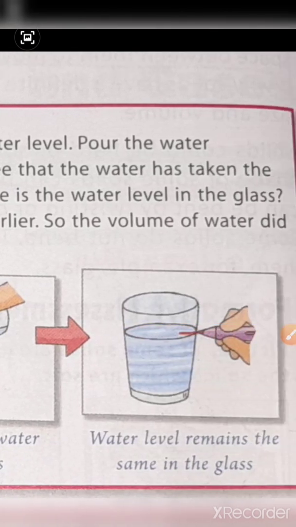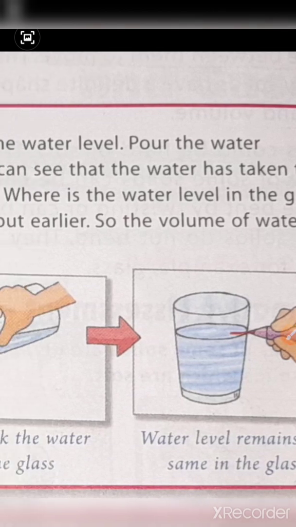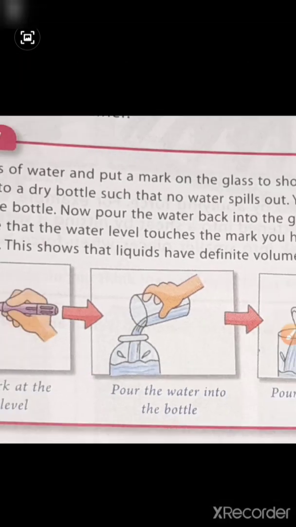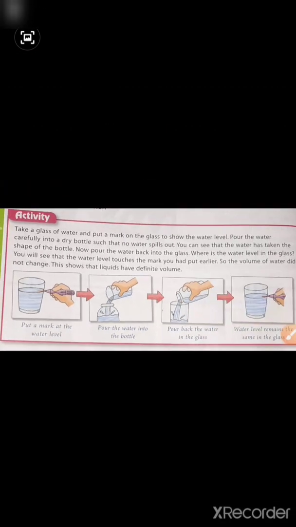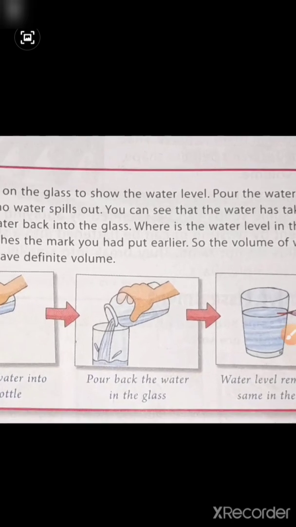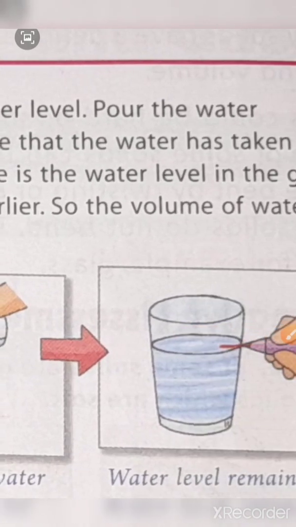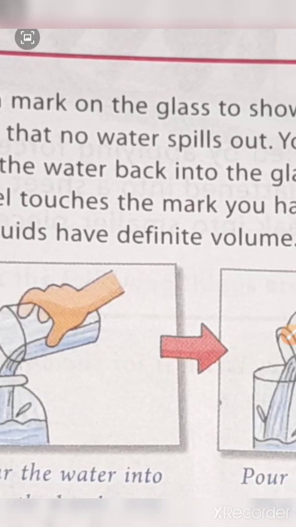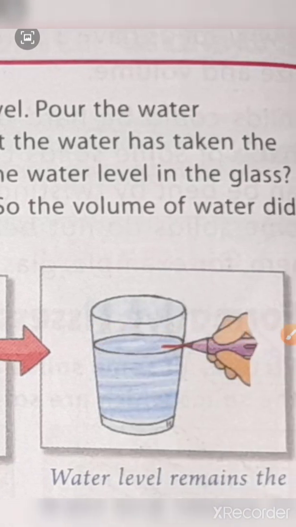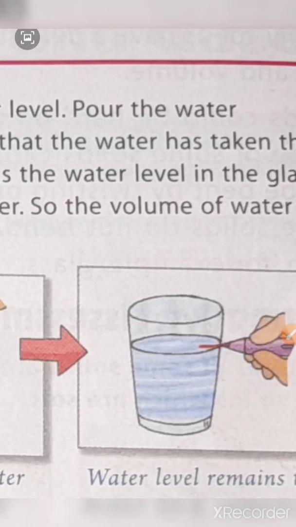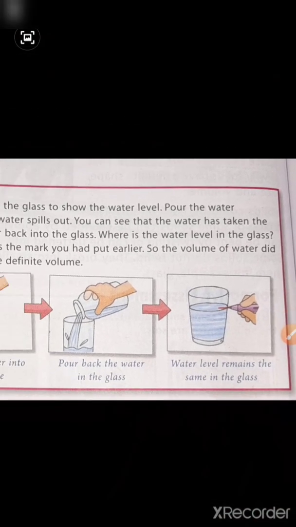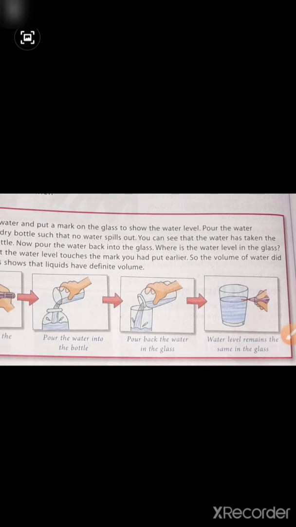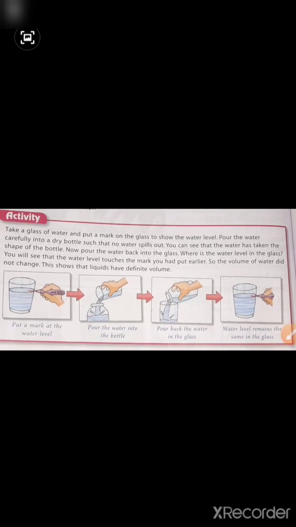Where is the water level in the glass? Now look at here. Same as it is. Right. So you will see that the water level touches the mark you had put earlier. You can see here. The water level touches the mark you had put earlier. Okay. So it means that the volume of water did not change.